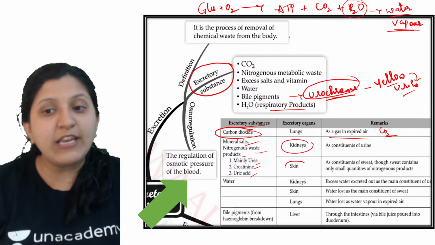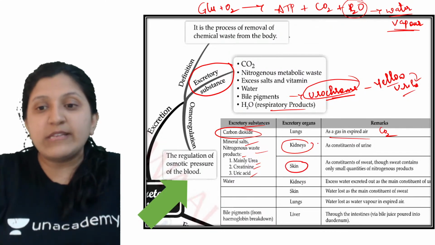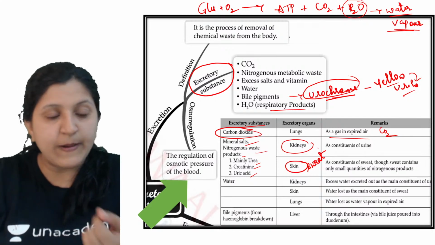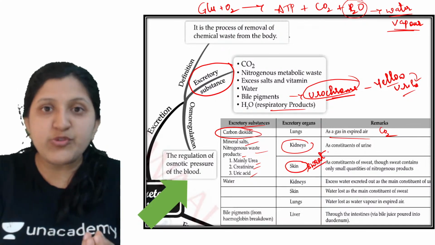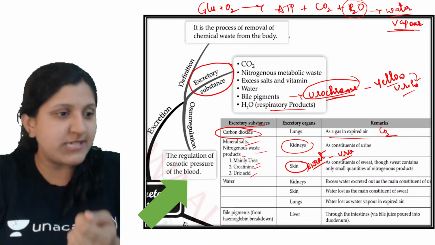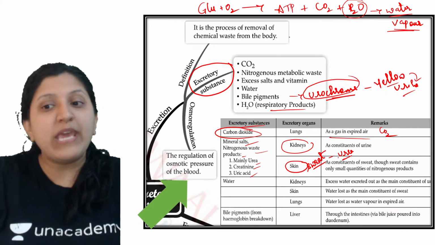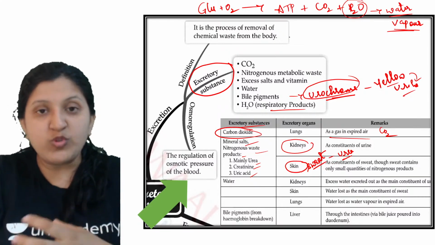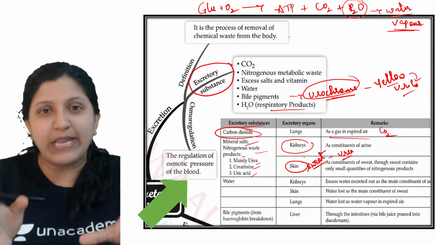Okay, and it can be removed through the skin. So this is mainly through the sweating. So sweat formation will occur, and as the sweat production occurs, in trace amounts we can find the urea. So that urea can also be removed through the sweating, but it is very less.